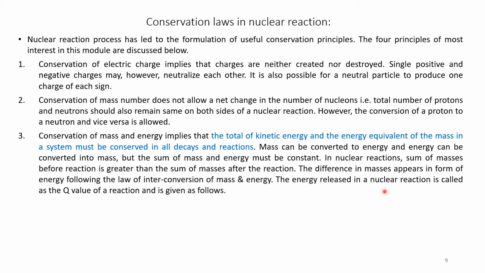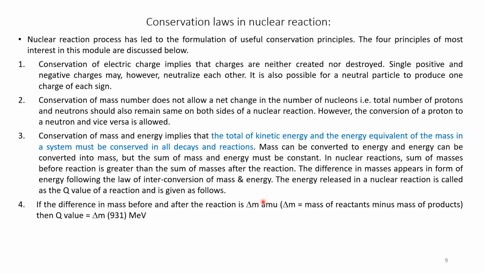The energy released in a nuclear reaction is called the Q value of the reaction and is given as follows. If the difference in mass before and after the reaction is delta M in atomic mass units, that is, delta M equals mass of the reactants minus mass of the products, then the Q value is equal to delta M times 931 mega electron volts.